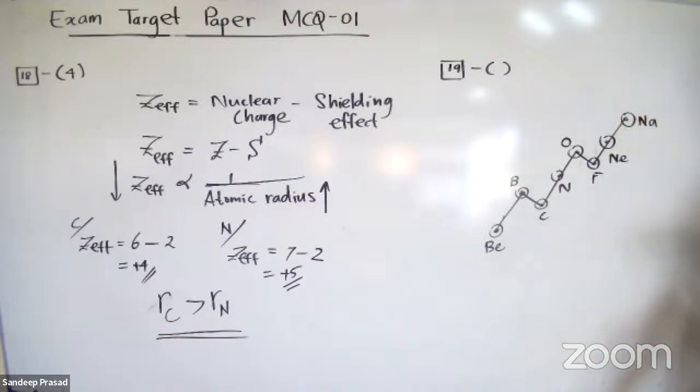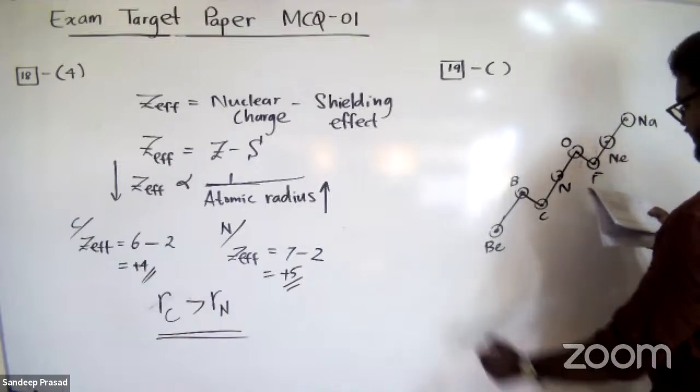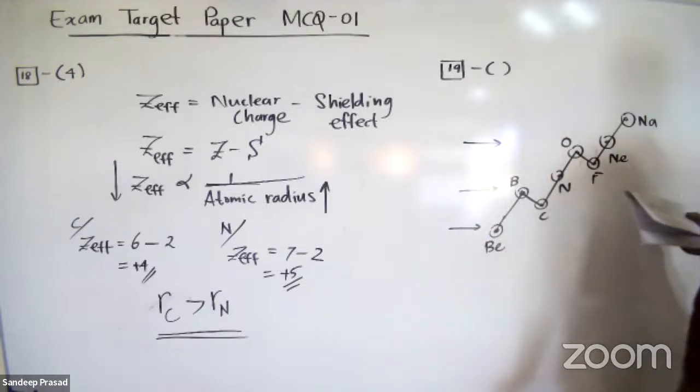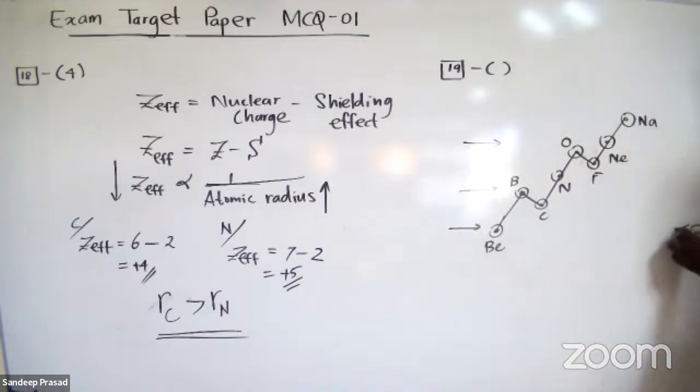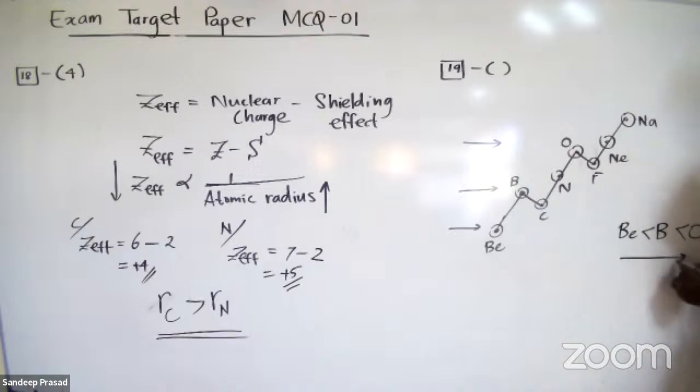So you can compare these three elements. Who has the highest second ionization energy? Among beryllium, boron, and oxygen, the highest belongs to oxygen, then beryllium, and the least is boron. So this is I2.